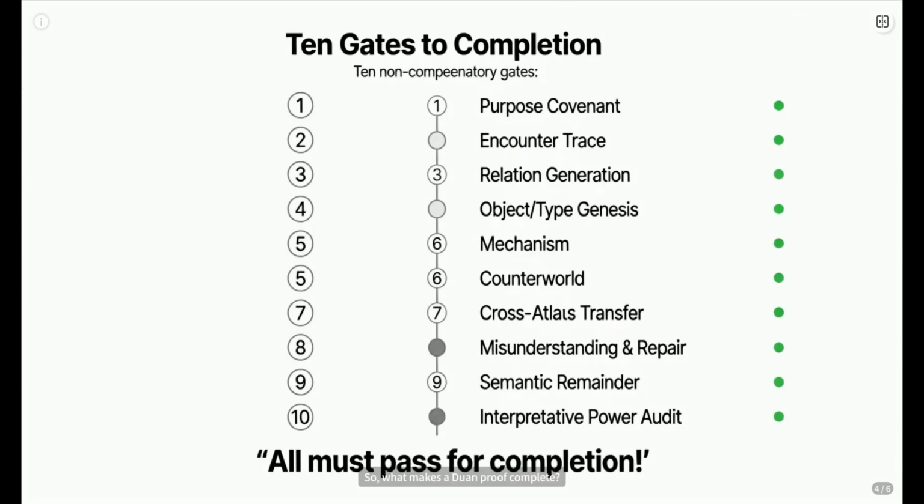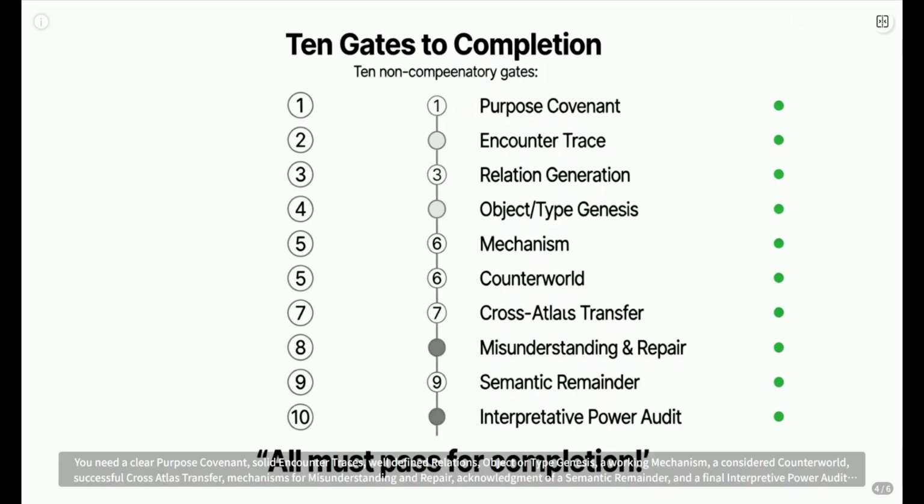So what makes a Duan proof complete? It requires passing 10 semantic gates simultaneously. Think of it as a 10-part checklist for building a truly robust understanding. You need a clear purpose covenant, solid encounter traces, well-defined relations, object or type genesis, a working mechanism, a considered counterworld, successful cross-atlas transfer, mechanisms for misunderstanding and repair, acknowledgement of a semantic remainder, and a final interpretive power audit.